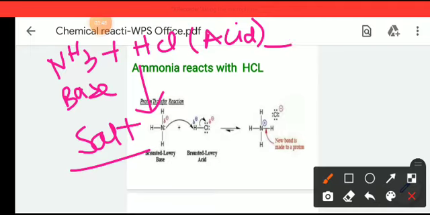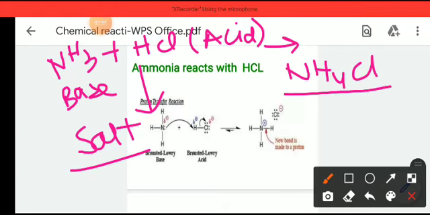The salt will be NH4Cl. And from the chemical bonding part, we know that in NH4Cl, the N and 3 hydrogens are formed by covalent bonding, and NH3 plus H plus, this H plus forms a new bond, which is a coordinate bond, as we know.